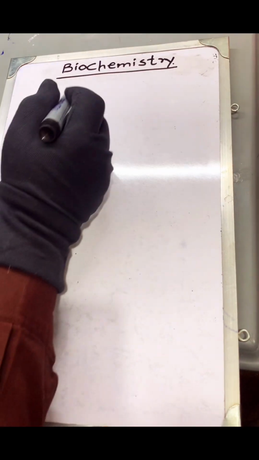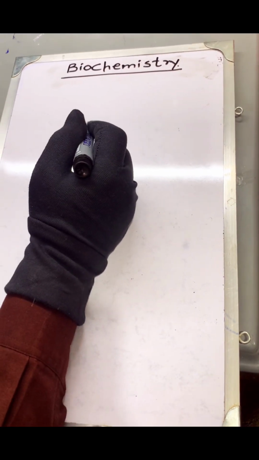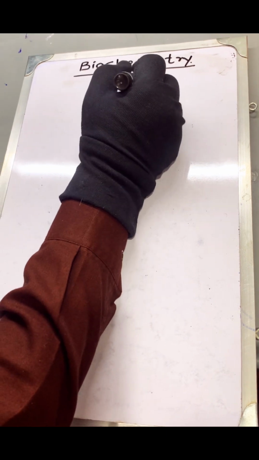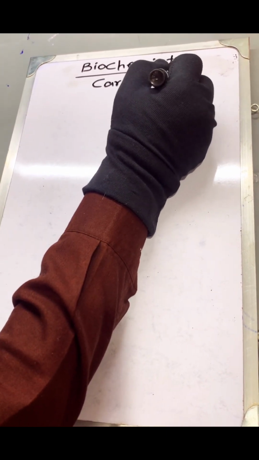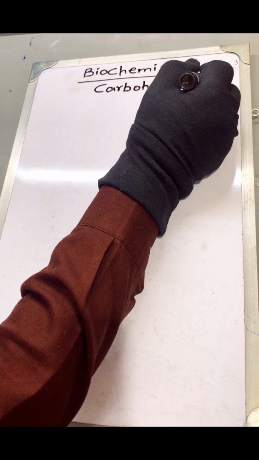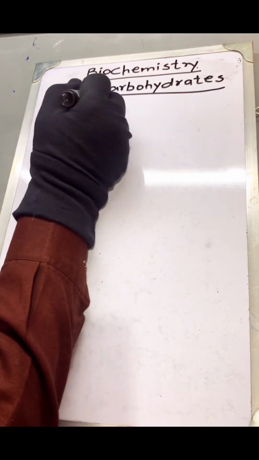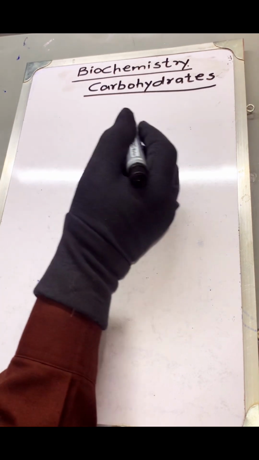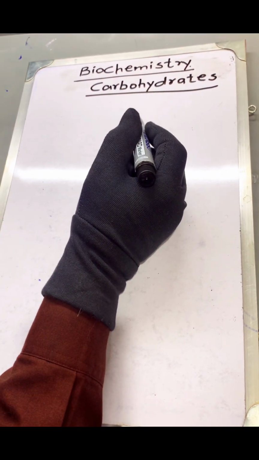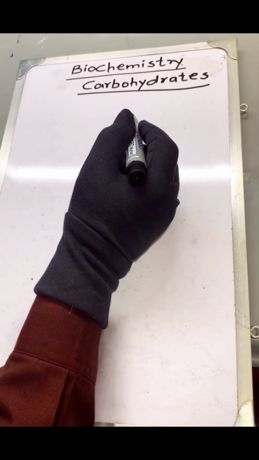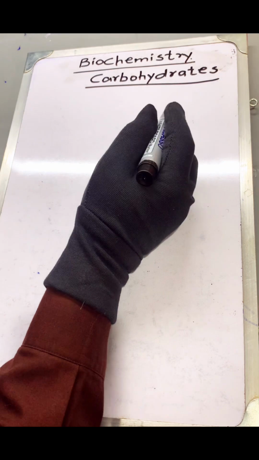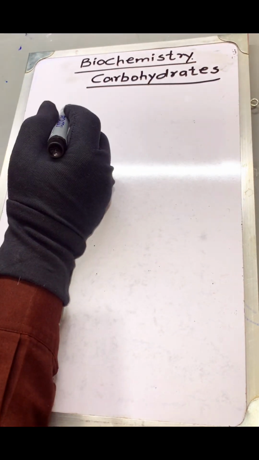Hello dear students. Today we are going to discuss a topic of biochemistry, that is carbohydrates. It is one of the important chapters in biochemistry. Carbohydrates, you are very much well aware of the term. From your childhood you have heard about the word carbs. We are using carbs in our daily routine life. One of the macromolecules which we consume as nutrition is a carb, and the main energy source of the human body or animal body is carbohydrates.